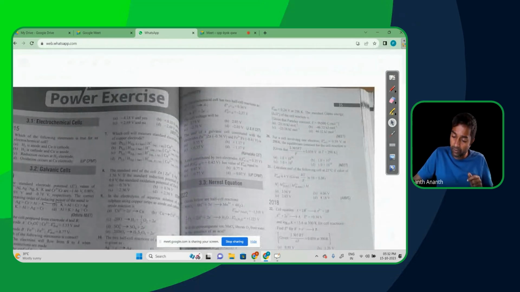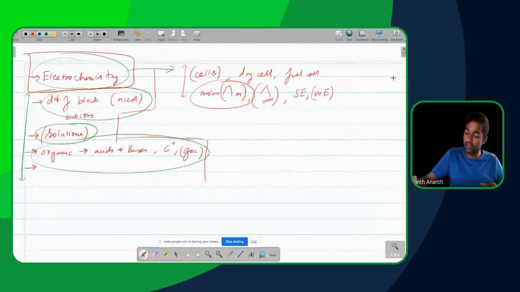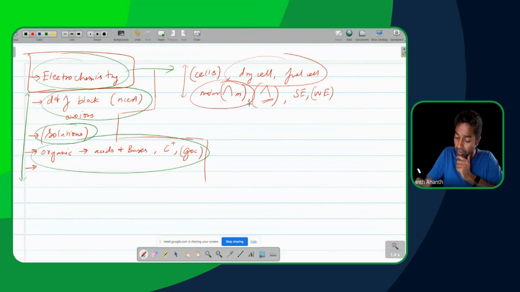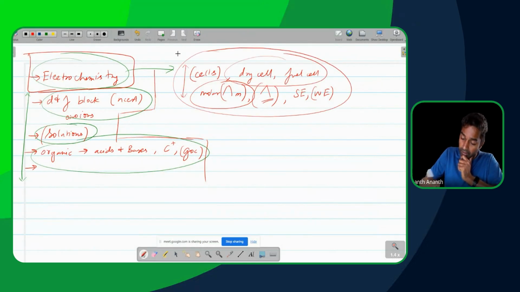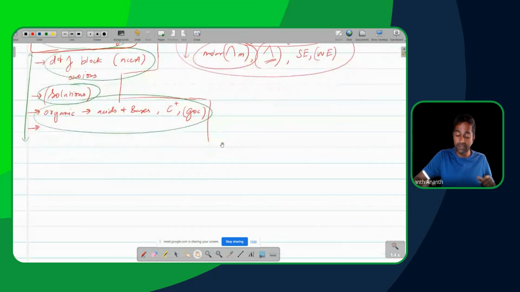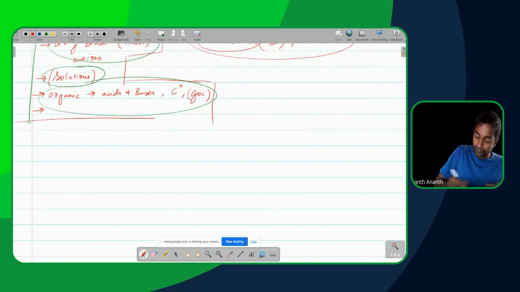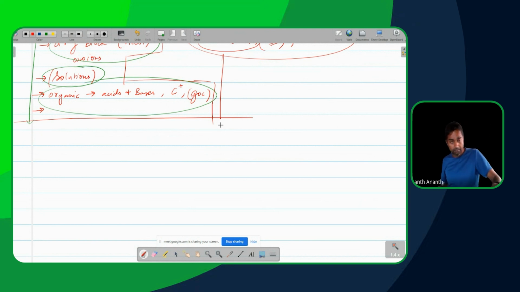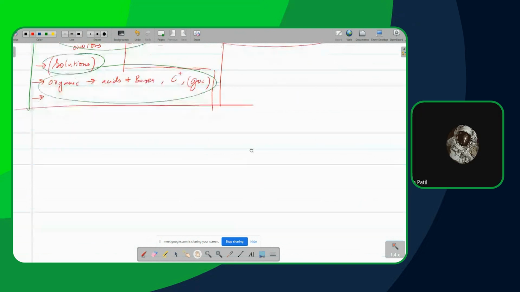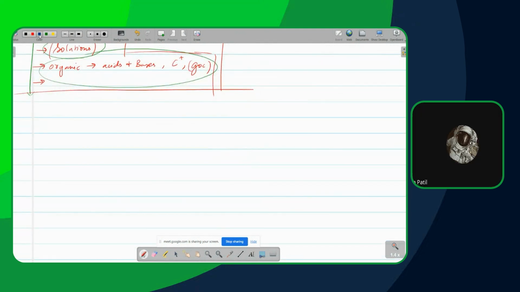Okay, fine, let's go. We will continue on with the discussion here then. So cells, dry cells and fuel cell, you have some issue with, and here also. Okay, all right. So let's start off today's discussion now, beta. So let's continue the electrochem. So electrochem is what you want to continue on, correct? Yes. Okay, all right.